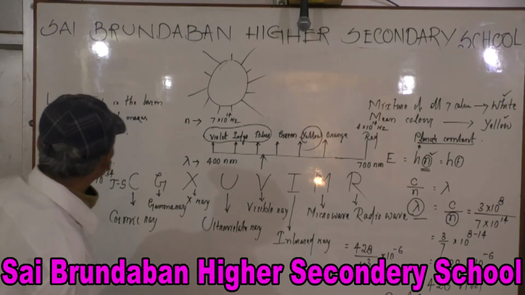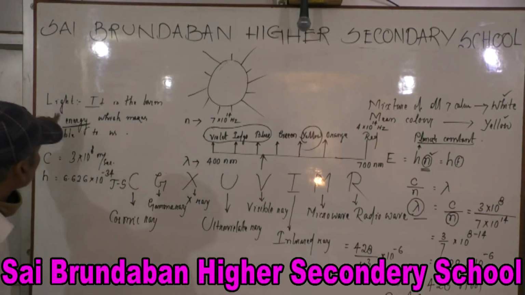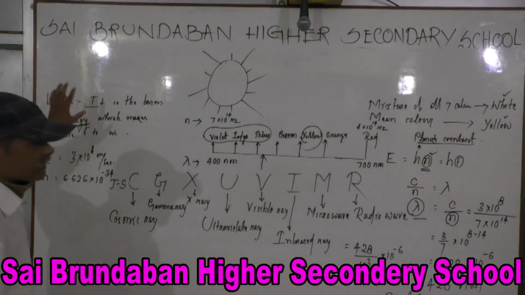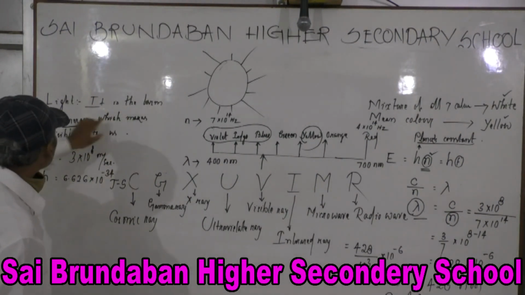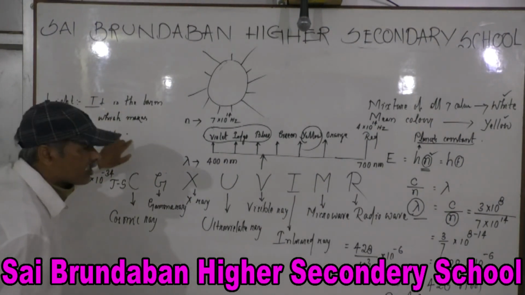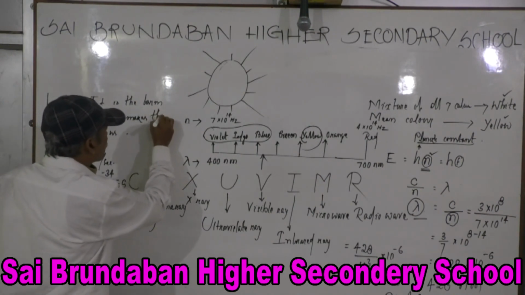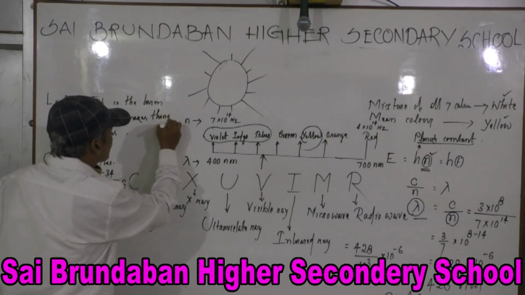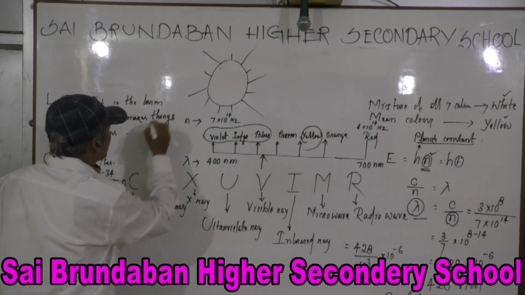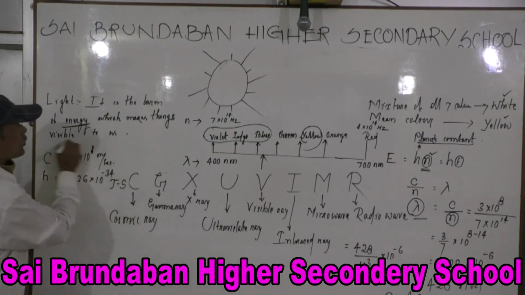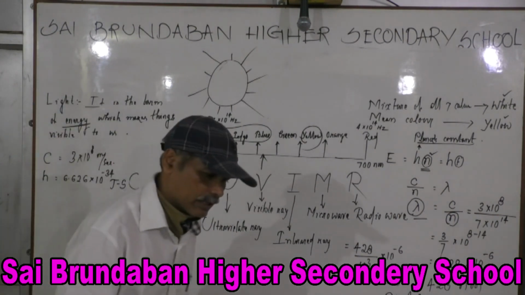So, come to here. What is light? It is the form of energy which makes things or objects visible to us.